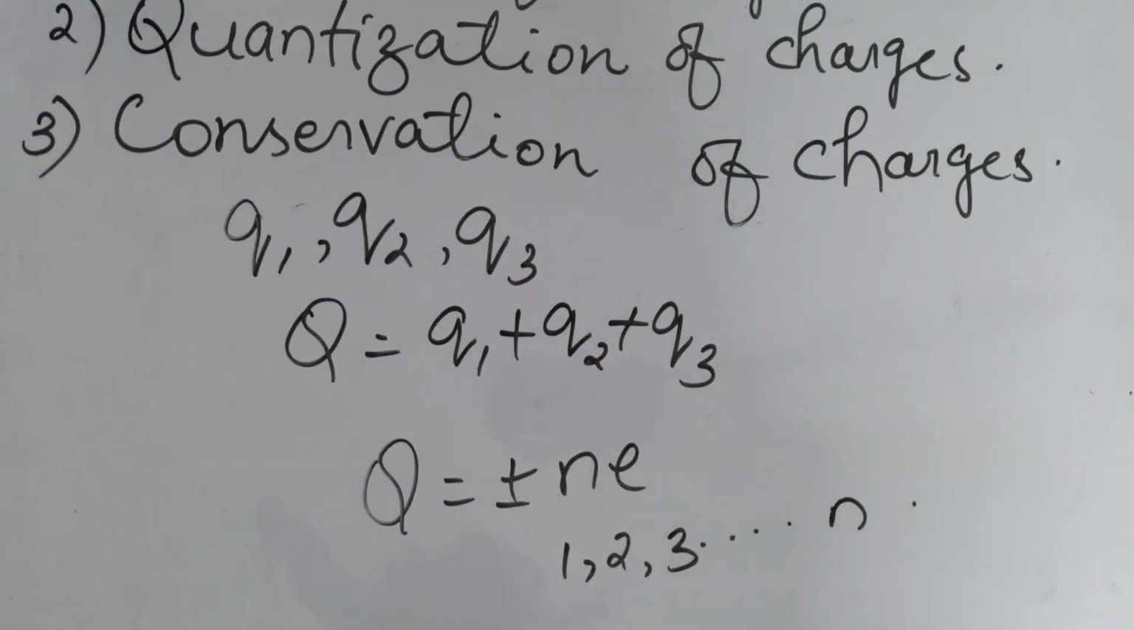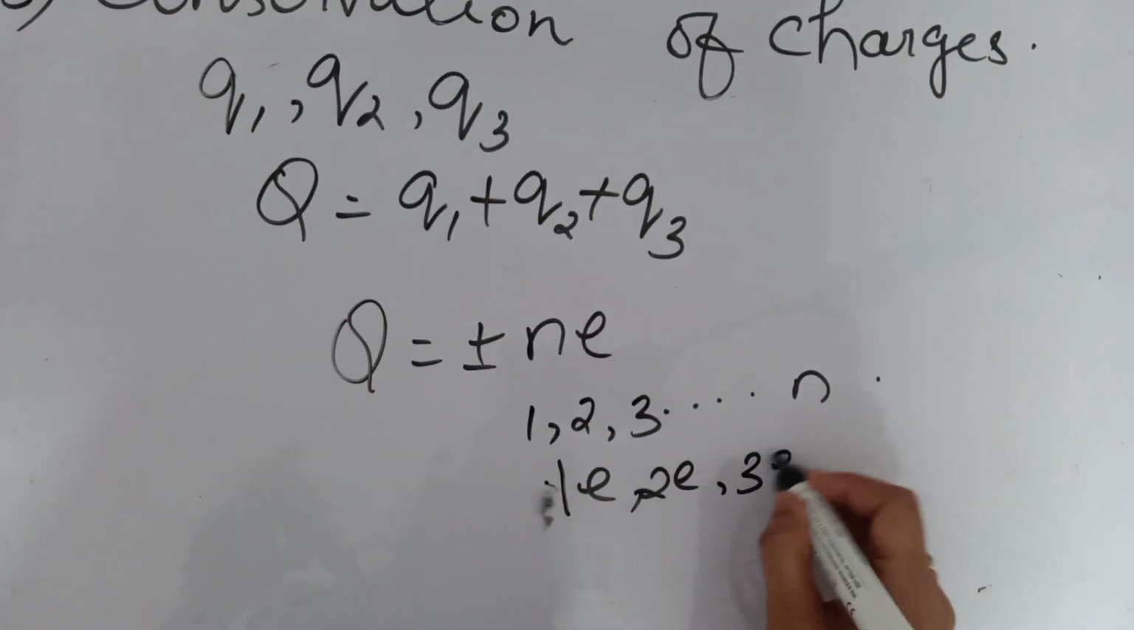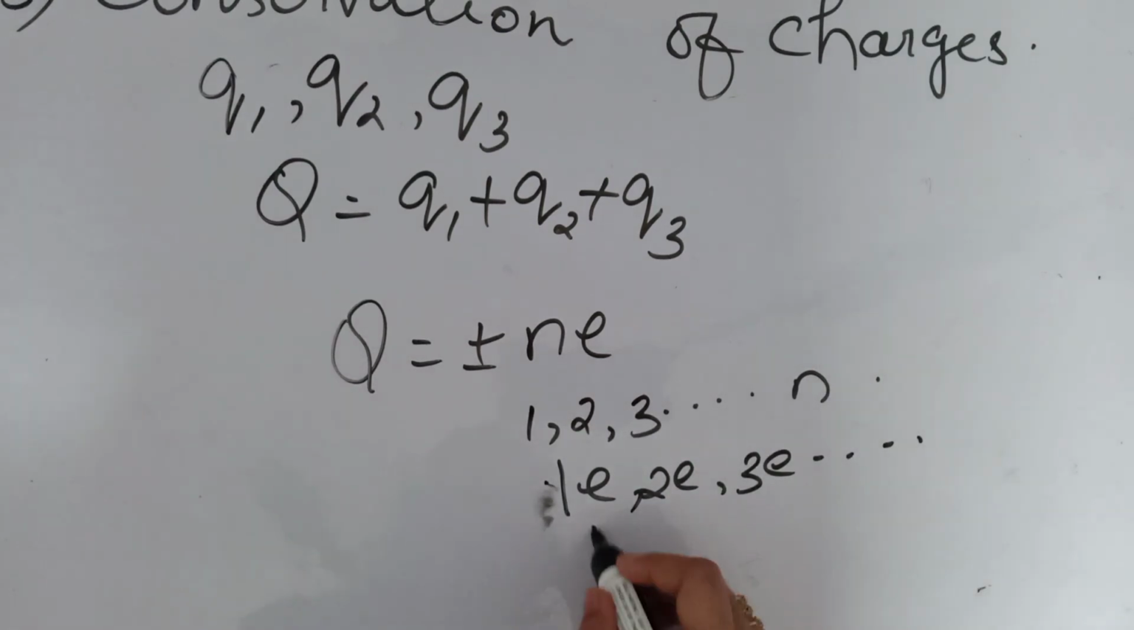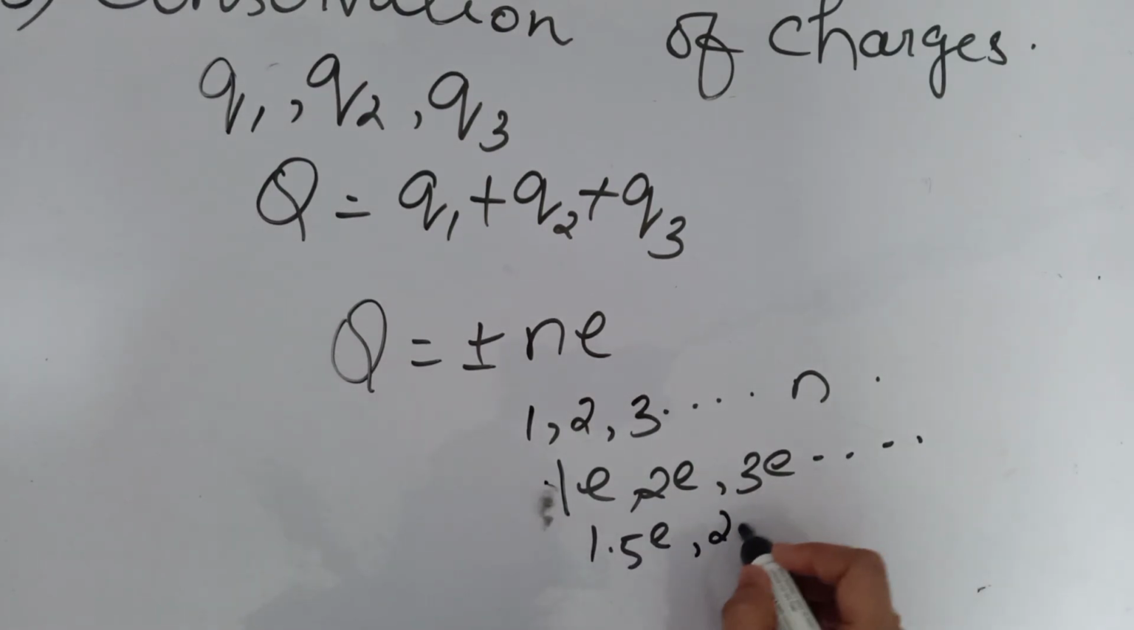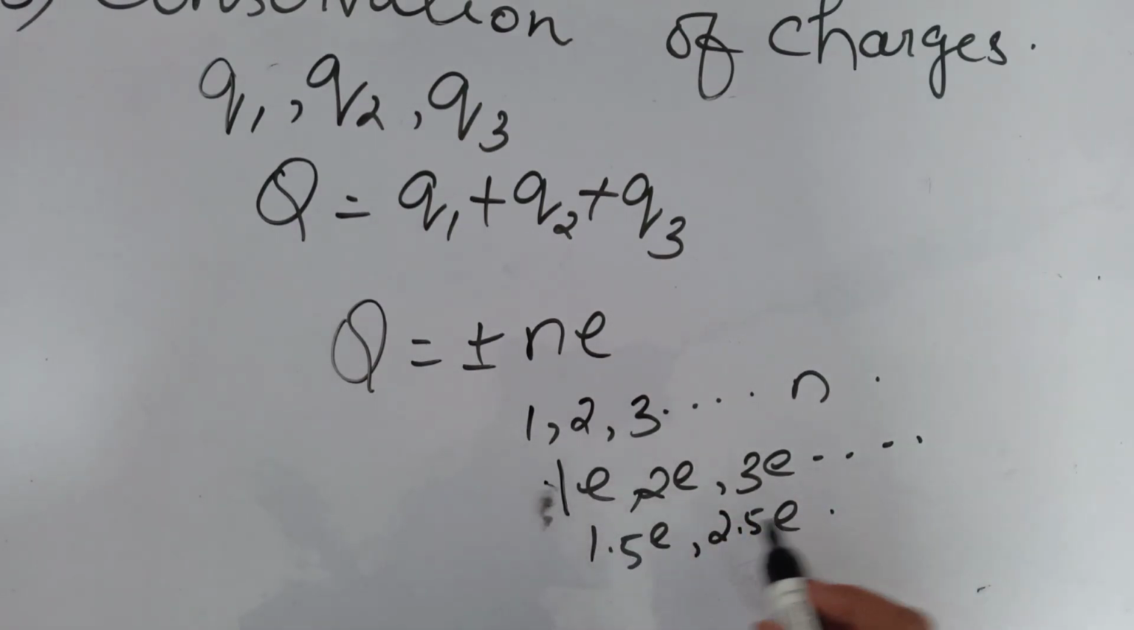That means all the charges can be written as a multiple of an electronic charge, that is 1 electron, 2 electron, 3 electron, etc. That will never be written as 1.5 E, 2.5 E, like that. We can't split the charge into half. This is always an integral multiple of electronic charge.